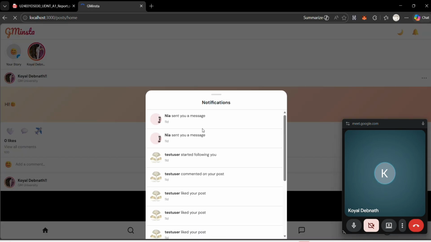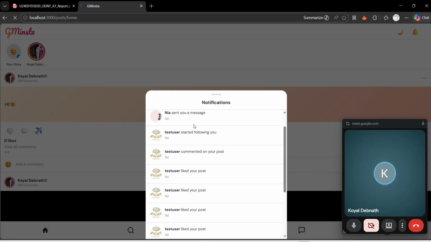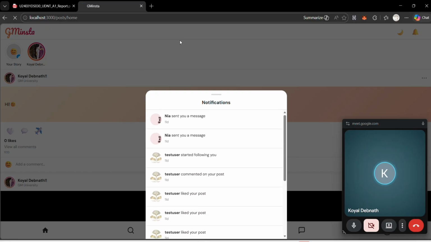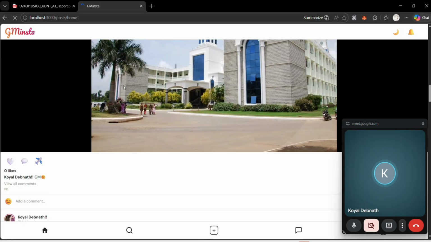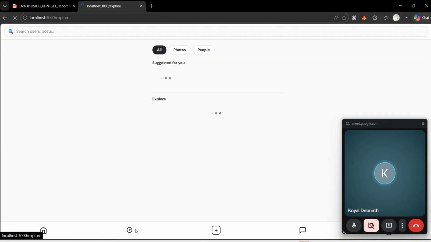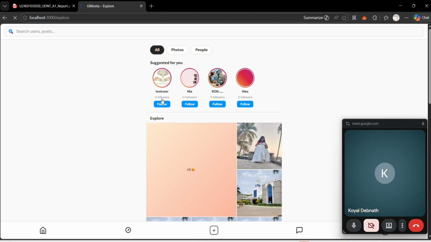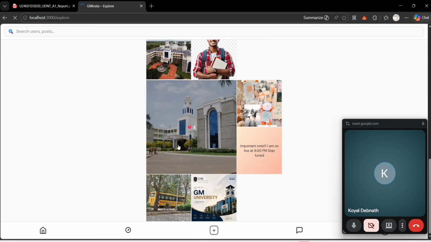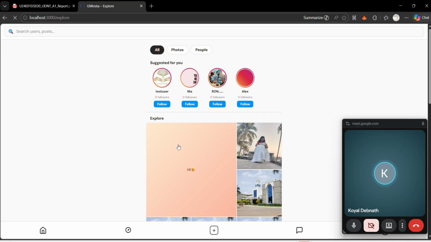Here are the notifications, like Nia sent your message, started following. All the notifications will be notified here. So here are the posts I have created till now. Now next, moving to the explore part. Here we can see the other users and we can follow them here. We can unfollow them also. So here we can see all the posts that have been posted by other users.